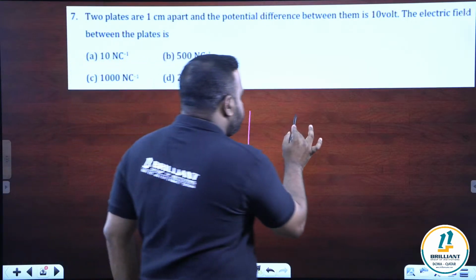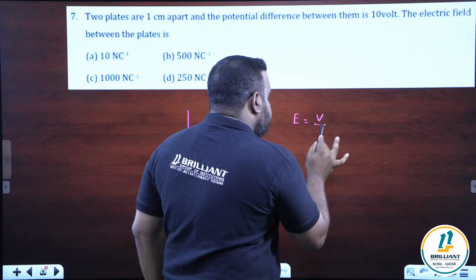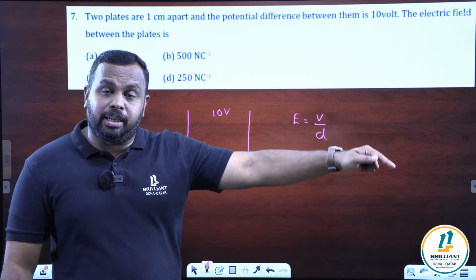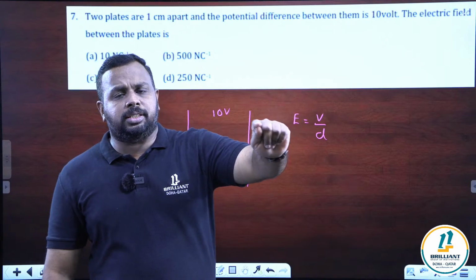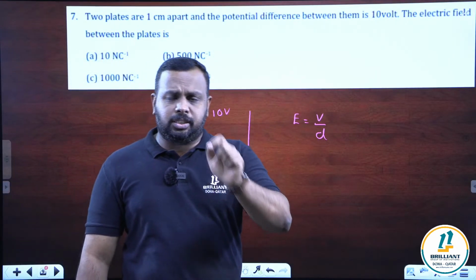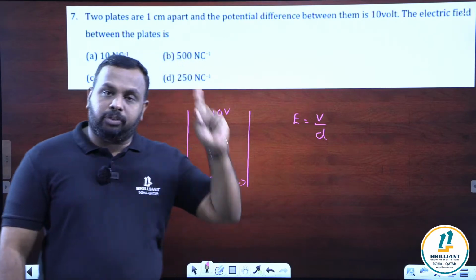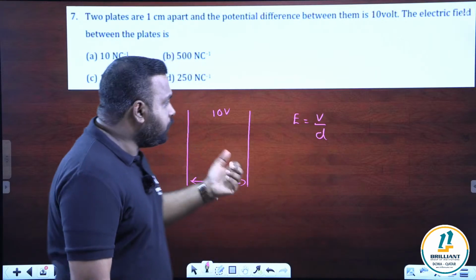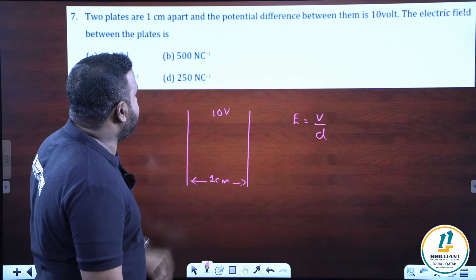E is equal to what? V by d. In a uniform electric field, this is the relation, but at the same time you have to note what the relation between electric field and potential is in a non-uniform electric field. If the field is not uniform, we have to use E is equal to minus dV by dr, the negative potential gradient. Here there is no need to go with that because it's uniform, two plates are there.